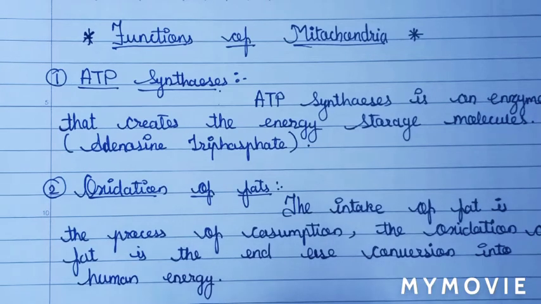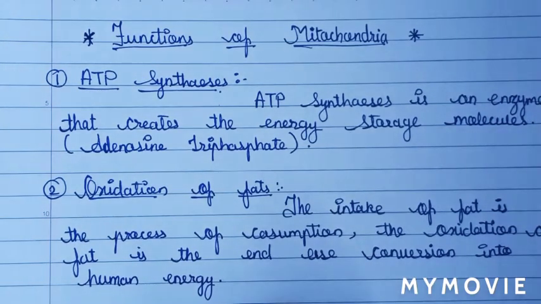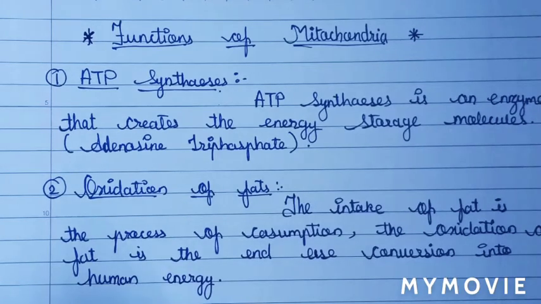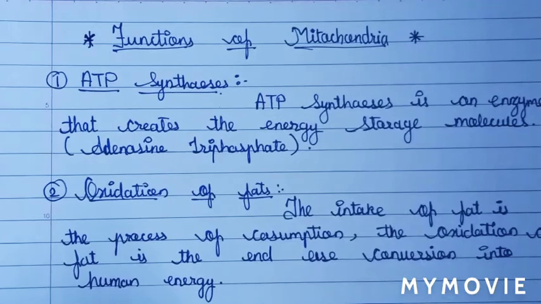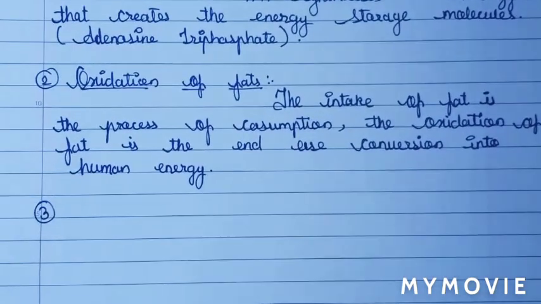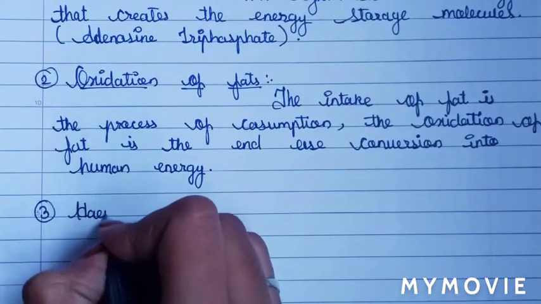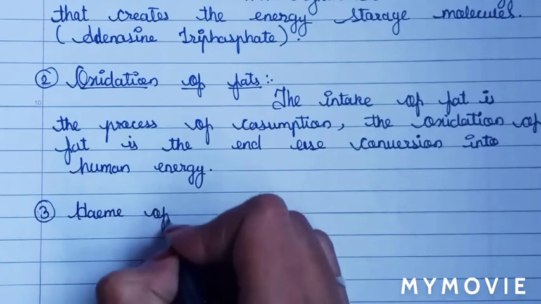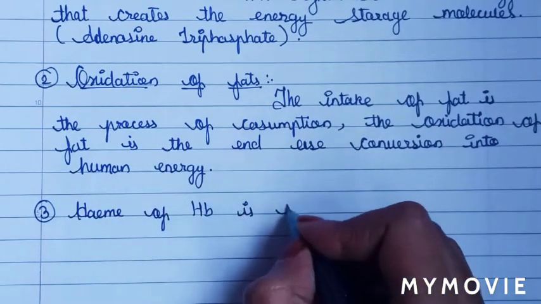Now the third function of mitochondria is that the heme of Hb is synthesized. Heme means the iron group of hemoglobin. So we will write here: heme of Hb. Hb means hemoglobin, synthesized.